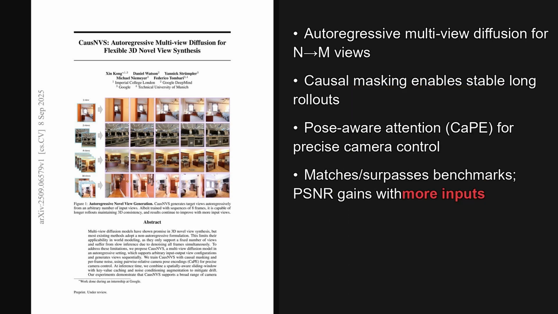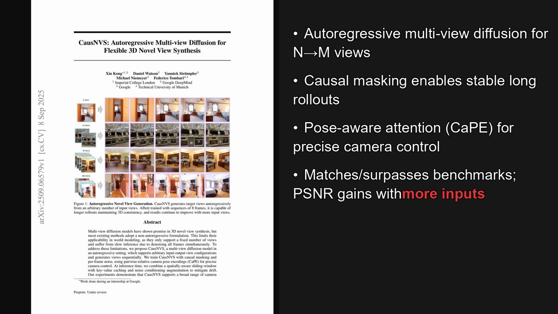I'm Alex. Today we are looking at a paper from the Hugging Face trending list, published on September 8th, 2025, which was about 4 days ago. The standout idea is an autoregressive multi-view diffusion model that generates views sequentially from any number and ordering of posed inputs, delivering flexible, streaming-friendly novel view synthesis with strong visual quality. The paper is titled CausNVS, Autoregressive Multi-View Diffusion for Flexible 3D Novel View Synthesis. And as we will see later, the implications for interactive systems are quite significant.